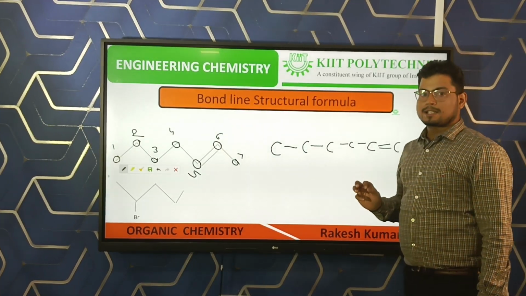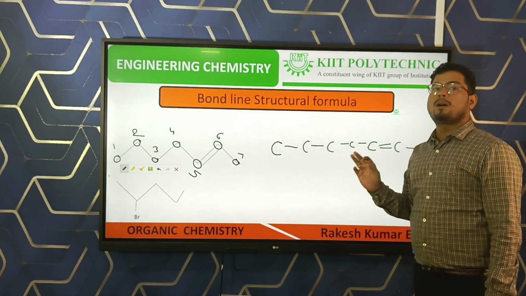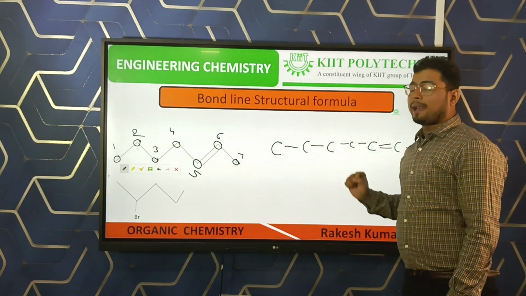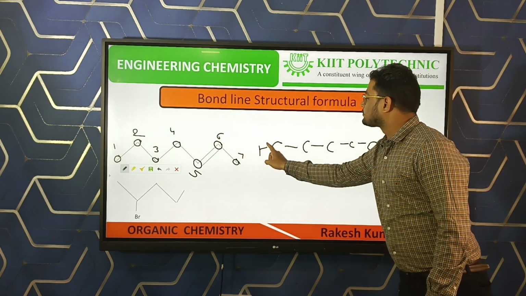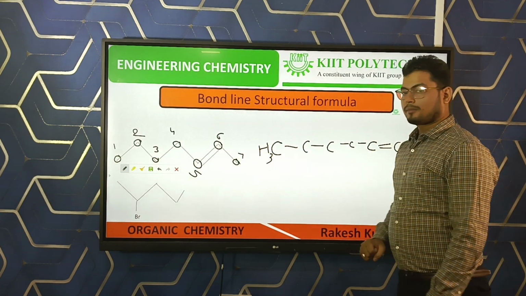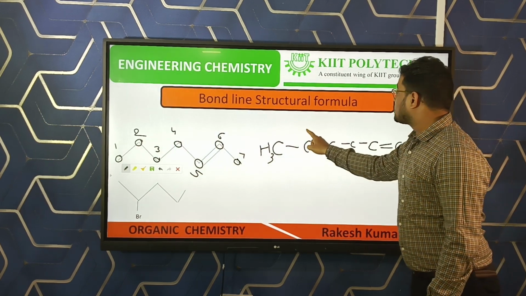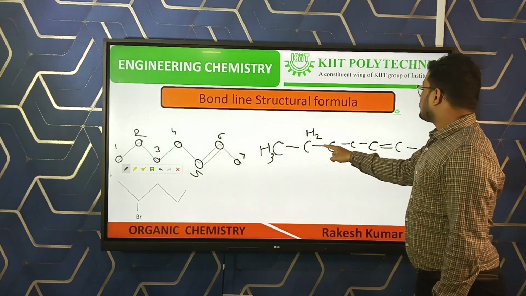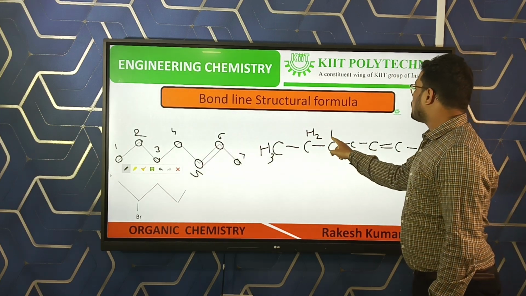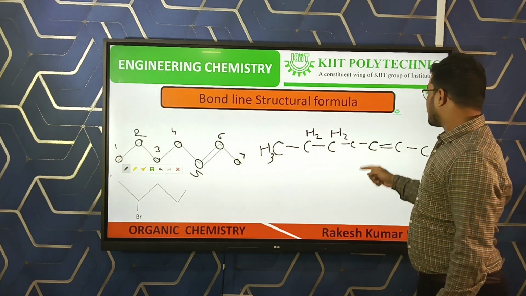We all know that every carbon must contain 4 bonds, but here there is only 1 bond, so another 3 hydrogens are there. This carbon contains 2 bonds, so 2 hydrogens are there. Here this carbon contains 2 bonds, so 2 hydrogens are there.